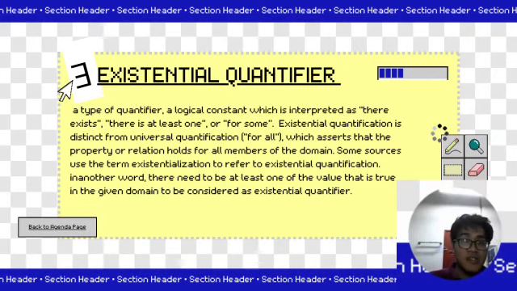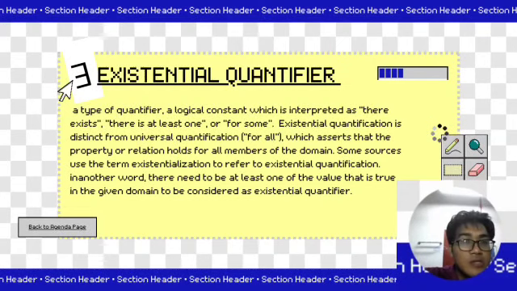You already heard about the universal quantifier. Now, let me explain another quantifier, which is the existential quantifier. The existential quantifier is a type of quantifier, a logical constant which is interpreted as there exists, there is at least one, or for some. Existential quantification is distinct from universal quantification, which is for all, which asserts that the property or relation holds for all members of the domain.